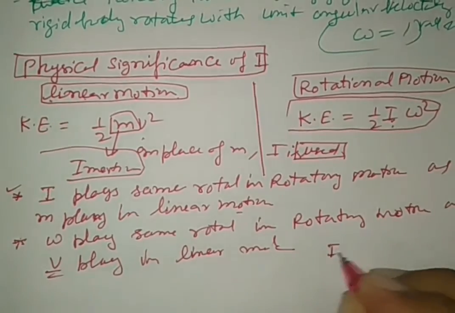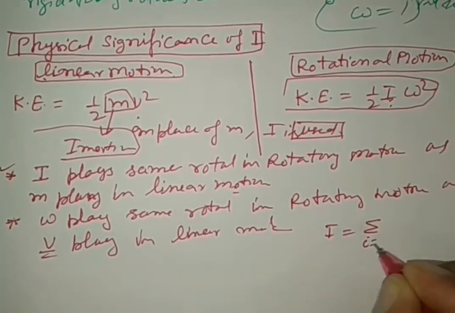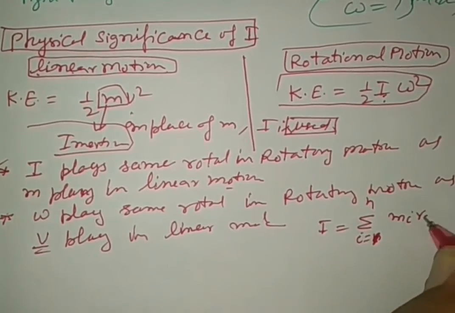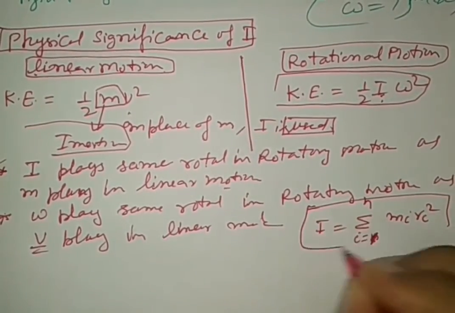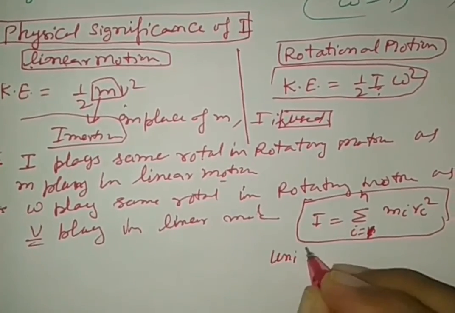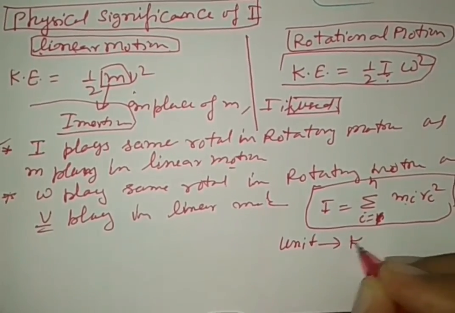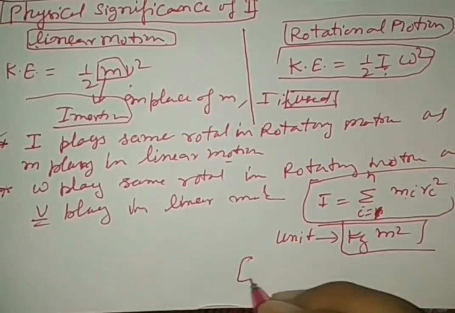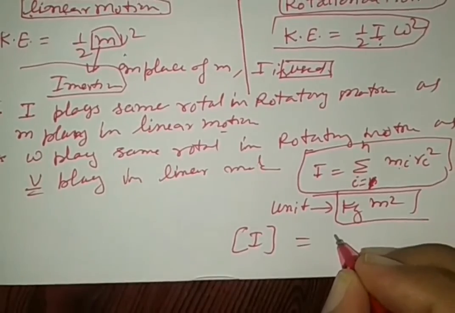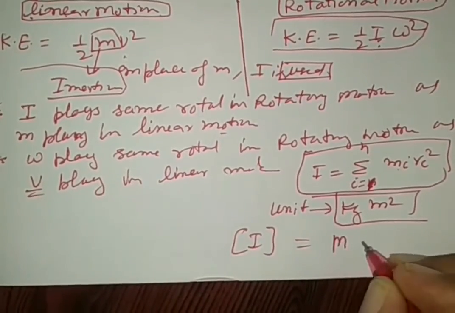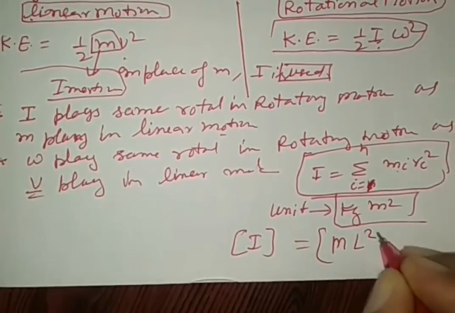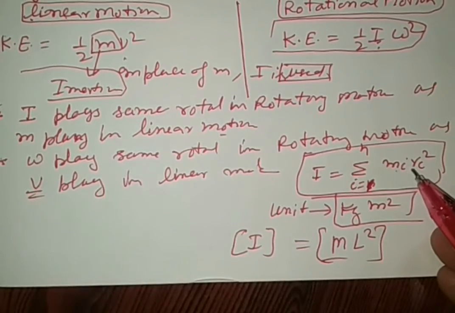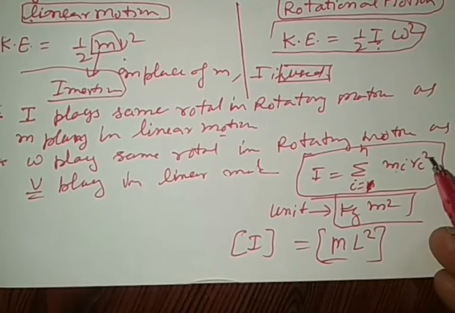Since I is equal to summation i is equal to 1 to n m_i r_i square, the unit is kilogram meter square, and the dimensional formula is ML2. This is a property which opposes the rotatory motion.